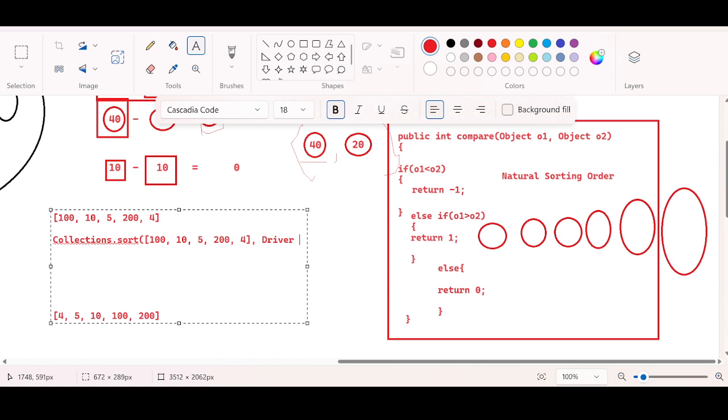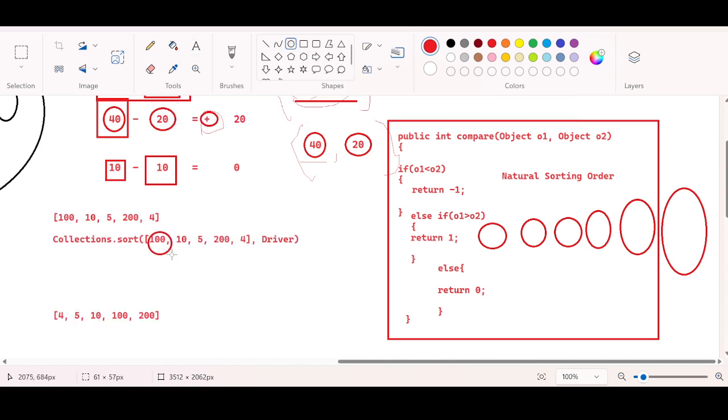Driver class has some qualities that are adopted from the comparator. Comparator internally has the compare method, which you have overridden. So it is going to arrange all the elements that you have passed in sorted order. That's it. All the unsorted elements will be arranged in the form of sorted order accordingly. Every time you are passing two numbers. First you will pass 100. 100 is the first number, followed by 10 as the second number.